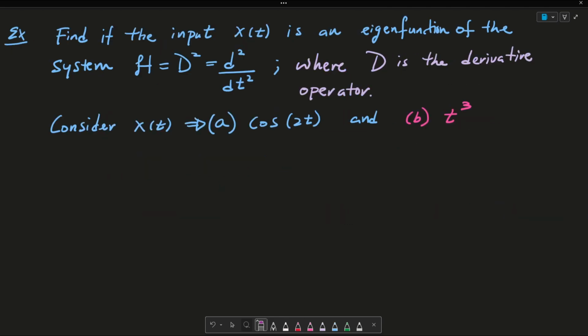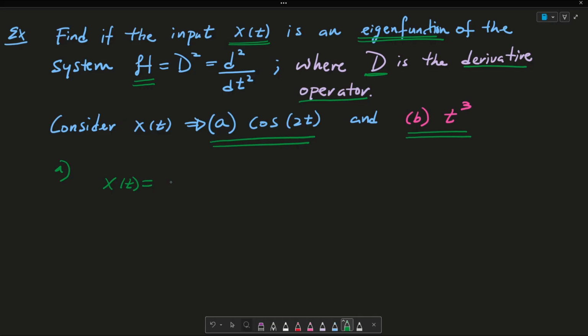Okay, let's go ahead and take an example now to really show what this eigenfunction and eigenvalue really mean. In this example, it tells us to find if the input x of t is an eigenfunction of my system H, where H is the second derivative and this d here is the derivative operator. And I want to consider two cases. Case A is when x of t is cosine of 2t, and another case is when x of t is equated to t cubed.